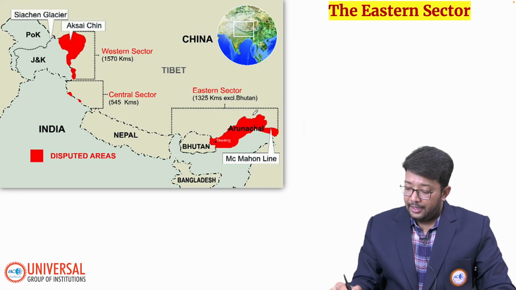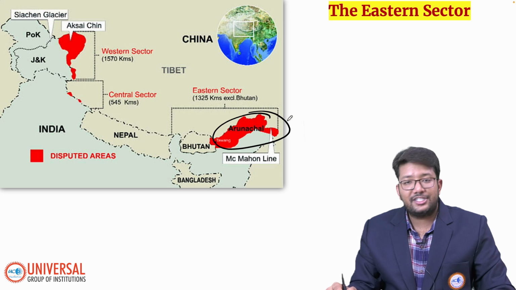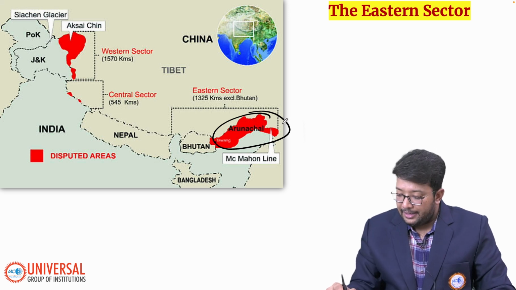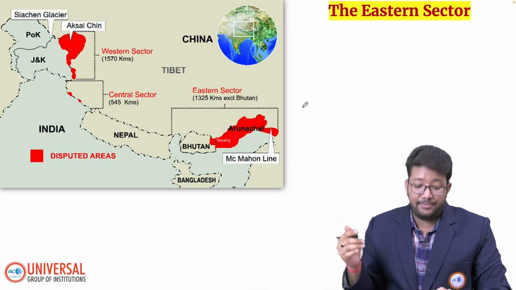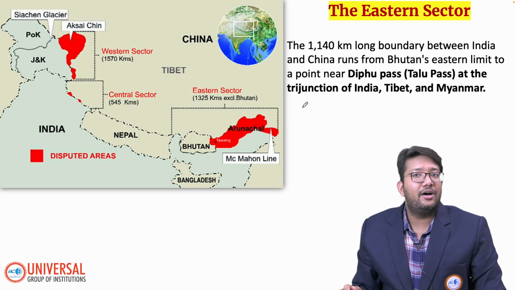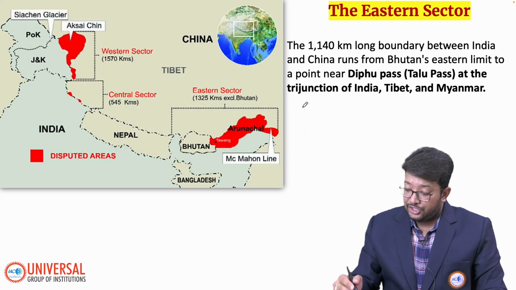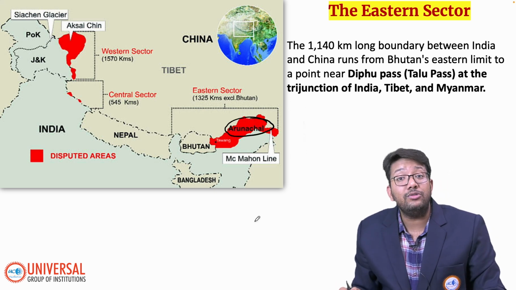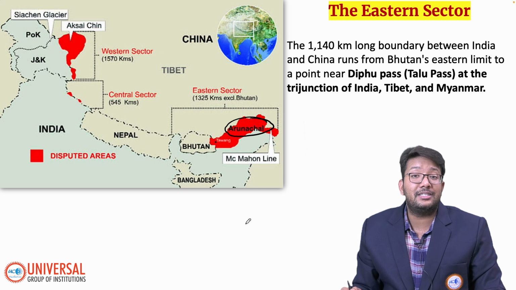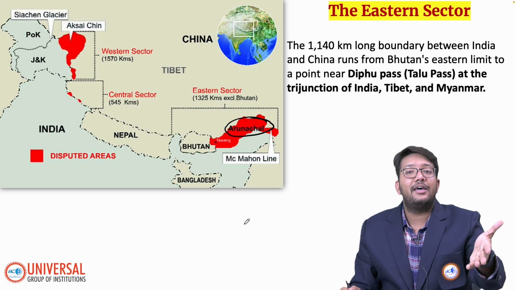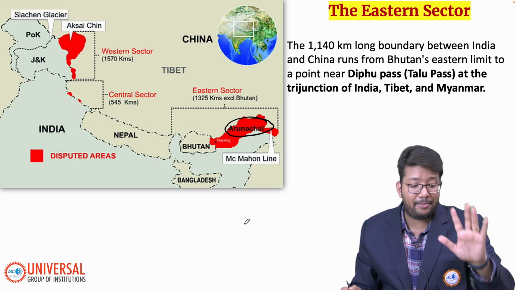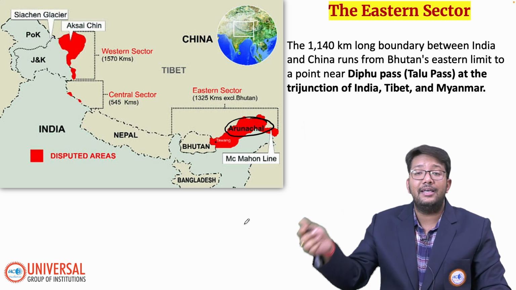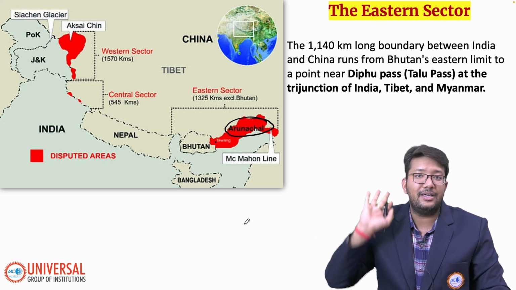Now can you see Arunachal Pradesh? Arunachal Pradesh's capital is Itanagar, and it is part of India, but China claims that Arunachal Pradesh is part of China, and China calls Arunachal Pradesh South Tibet. It takes Arunachal Pradesh as the extension of Tibet, okay. In 1954 we accepted Tibet as part of China. Now we have recognized Tibet as part of China, but they are claiming that no, Arunachal Pradesh is the extension of Tibet itself.